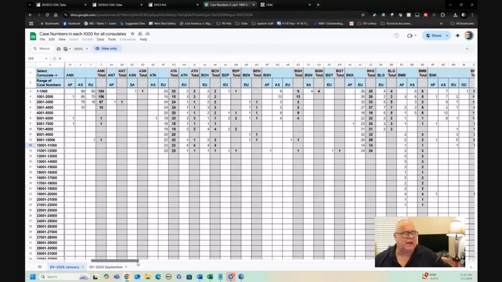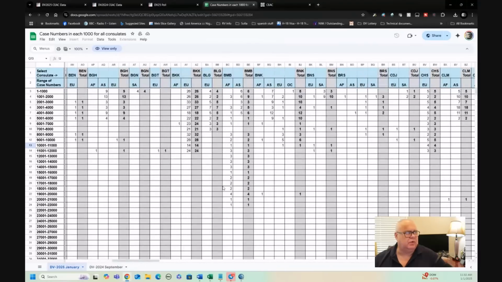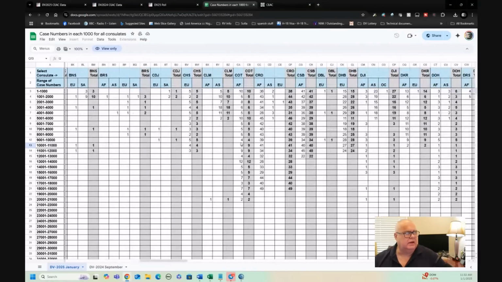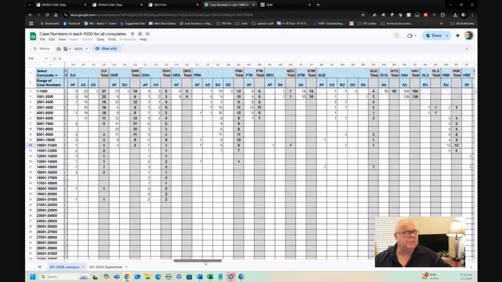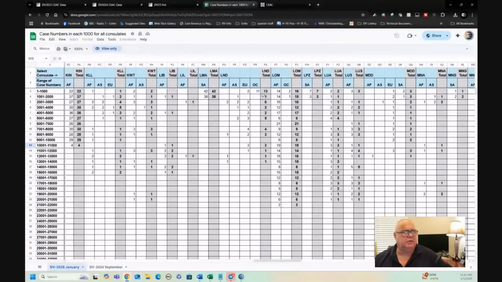So if we look at Africa, you can see what's happening there. And as you come across, you can look at Cotonou, which I pointed out is doing pretty well. You can have a look at this data, and I think this is worth you looking at as well. Lomé is another embassy that's doing pretty well. They're pretty well up to date with African cases.